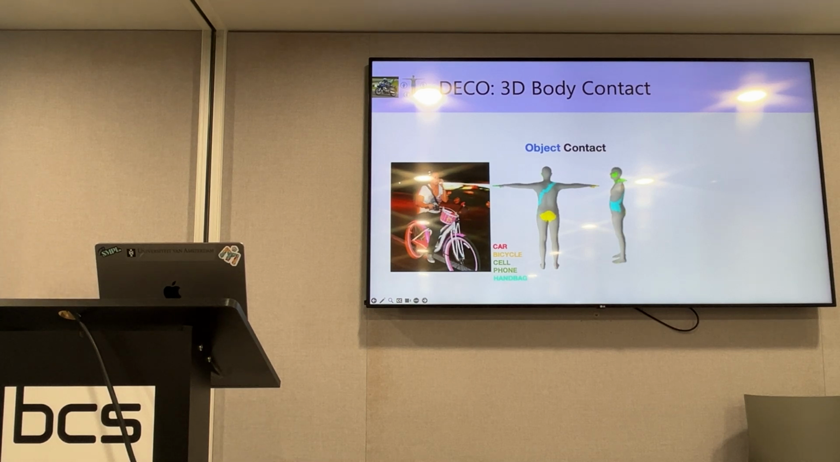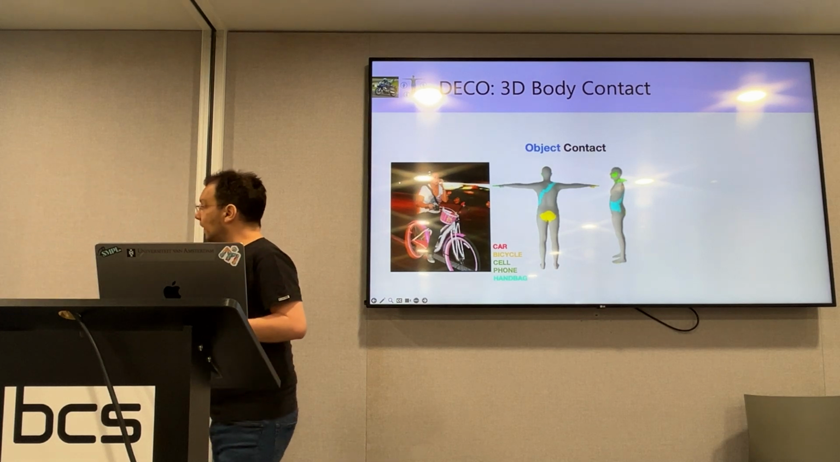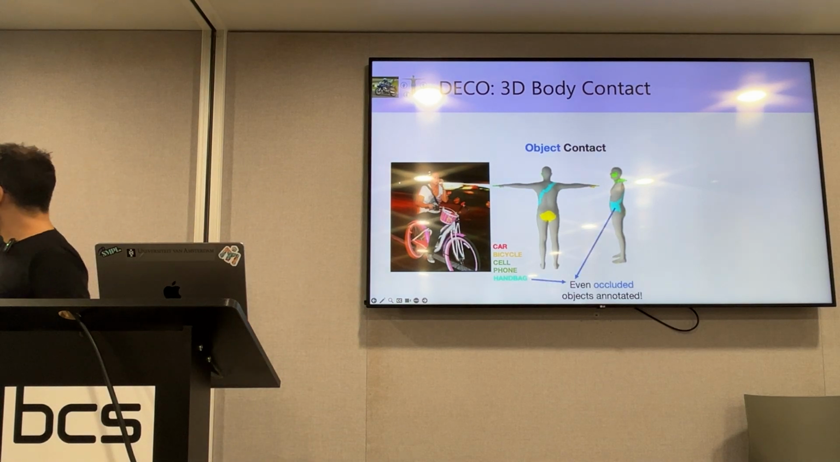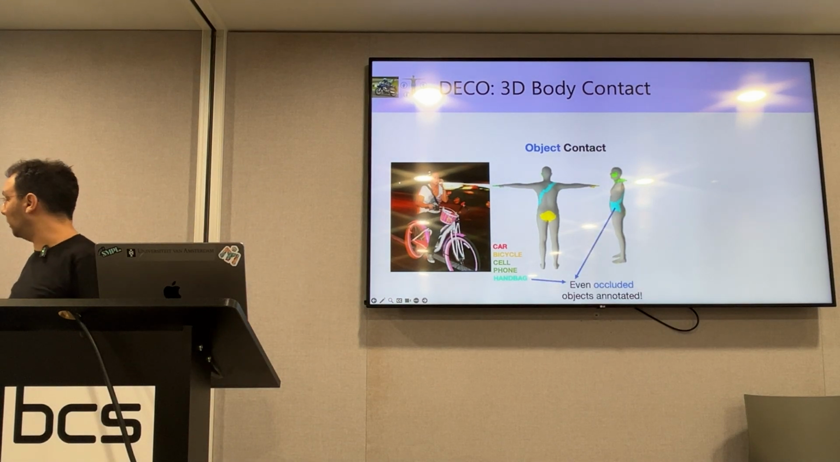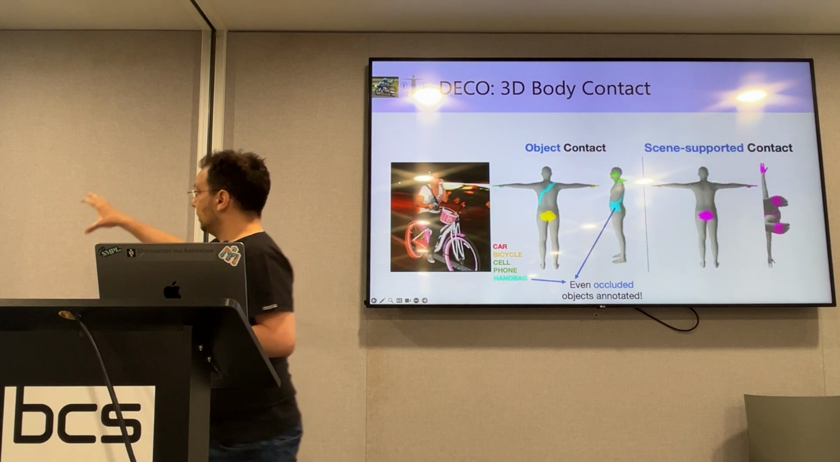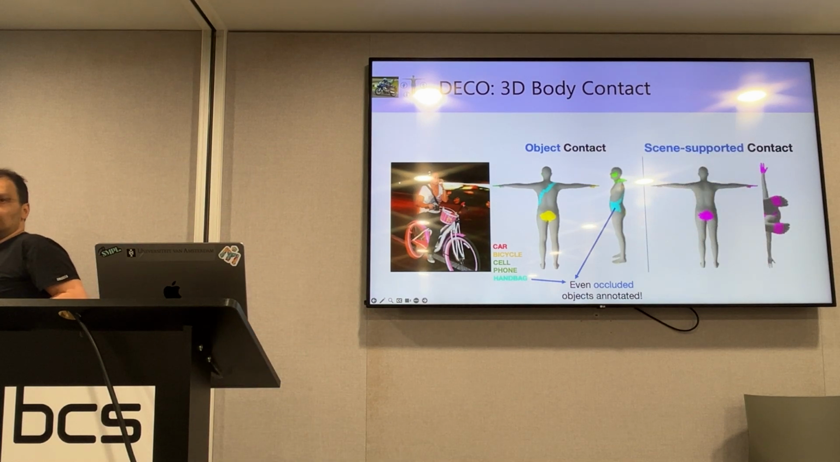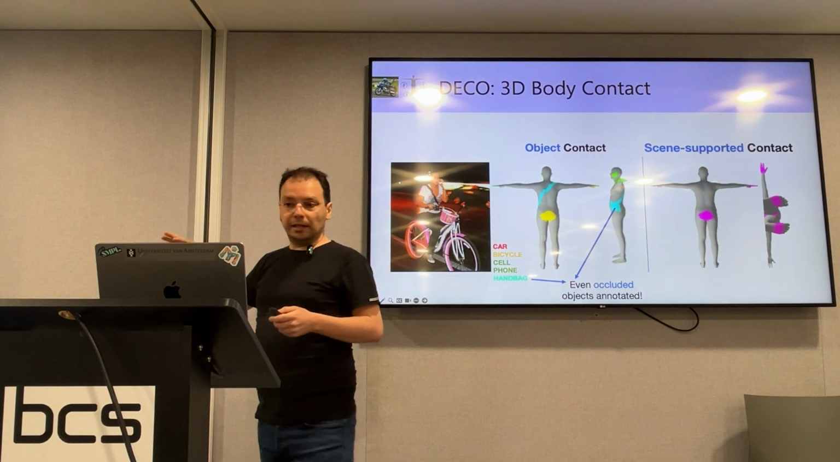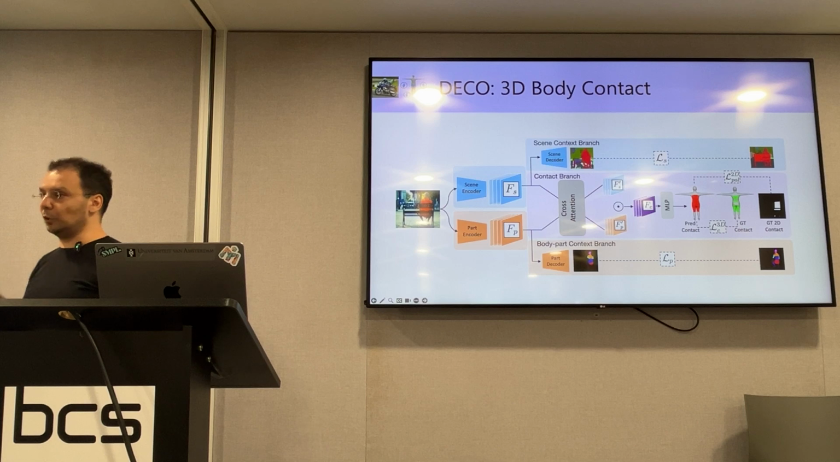But for a bicycle, we have the yellow patch at the buttocks for sitting on the saddle and contact on the right hand for grasping the handle. For the cell phone, please don't do this while driving, but we have contact on the left hand and on the ear. And interestingly, annotators can confidently hallucinate occluded information, they go ahead and annotate this, for example, for the handbag. And we also have scene support contact, which is like the union of some patches that we described earlier.